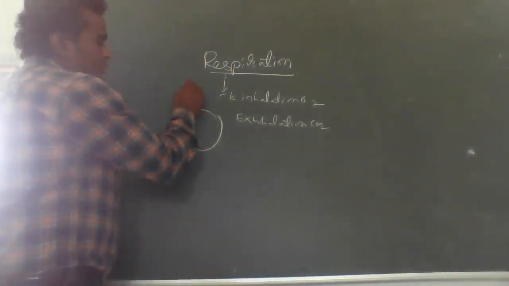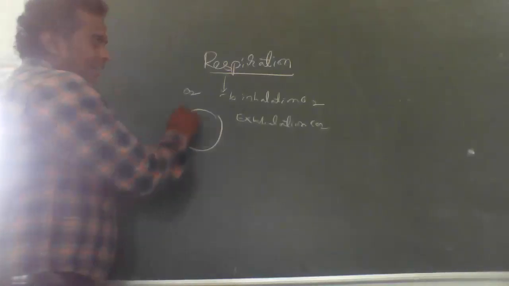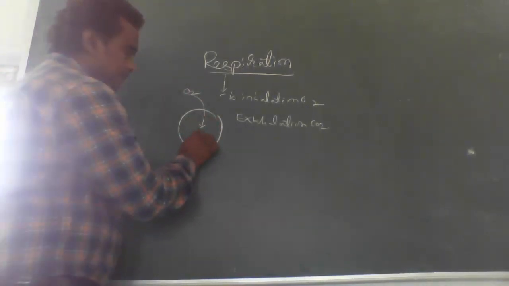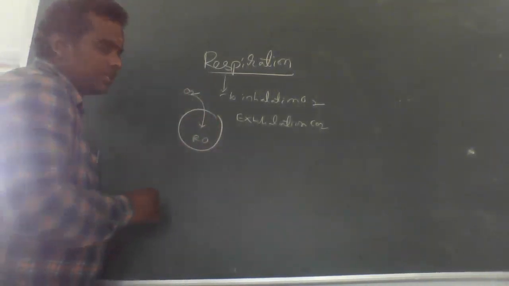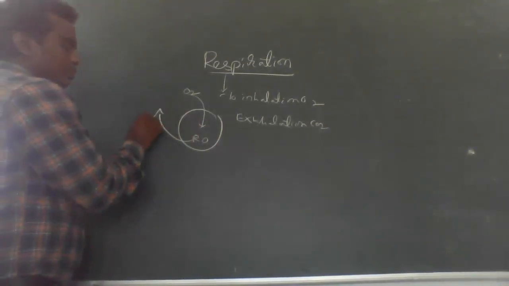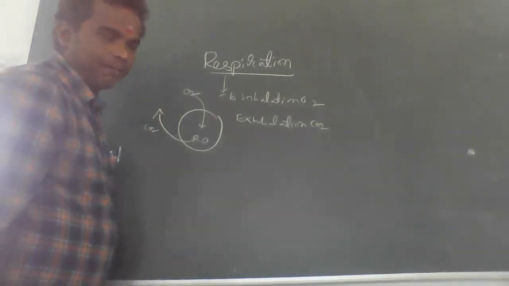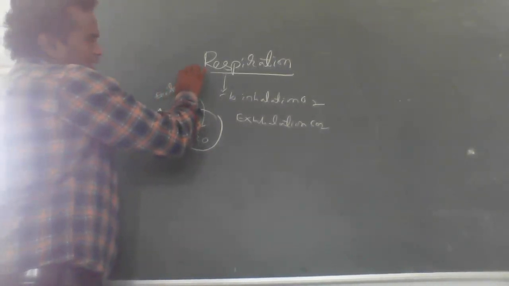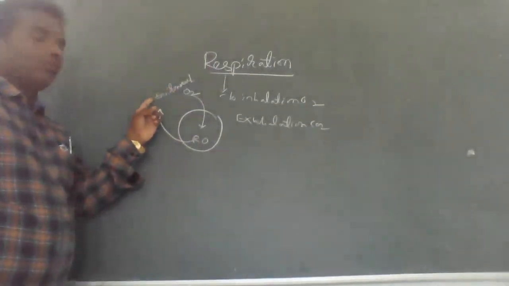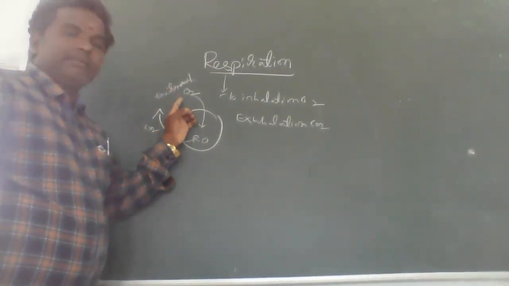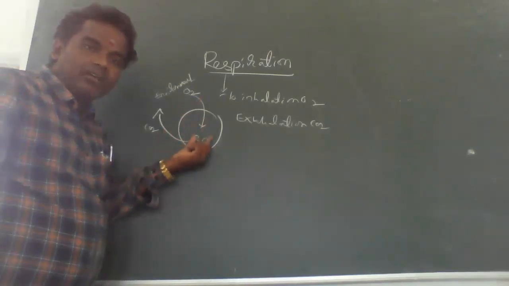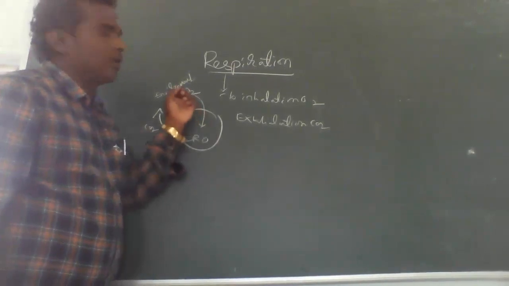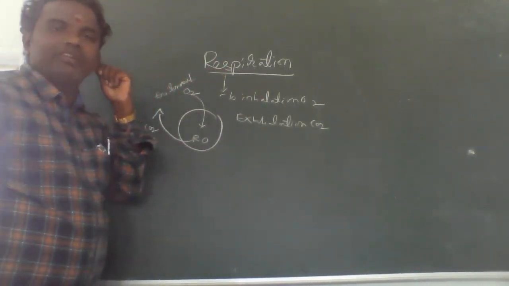For example, environmental oxygen is inhaled into the respiratory organs, and from the respiratory organs carbon dioxide exhalation takes place. This is the environment, or outside. The inhalation of oxygen and exhalation of carbon dioxide is called respiration. This is very, very important.